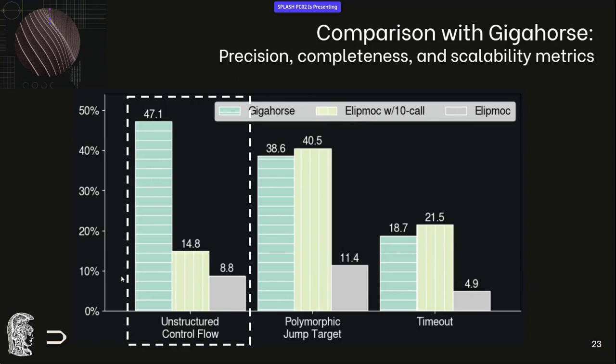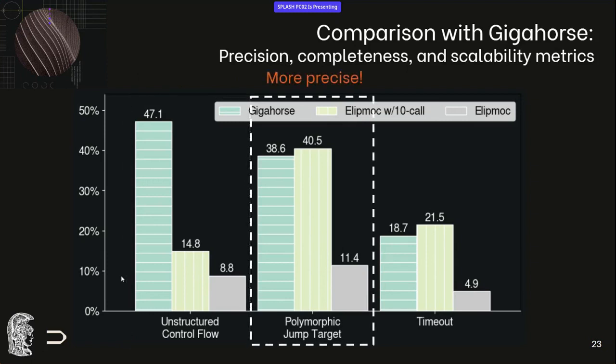Now, we can see that for Gigahorse, in at least 47% of the contracts decompiled by all tools, we have this problem, whereas in Elipmoc, we only have it in 8.8%. Now, as we can see using the middle bar in this graph, the main benefit came from the better private function inference algorithms.